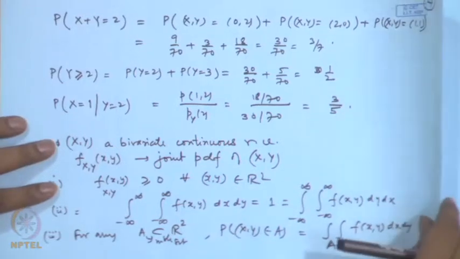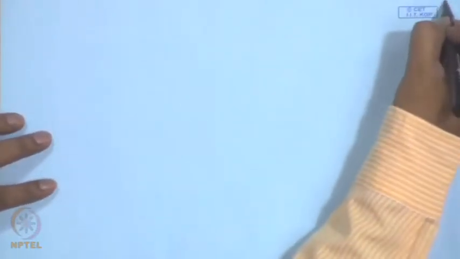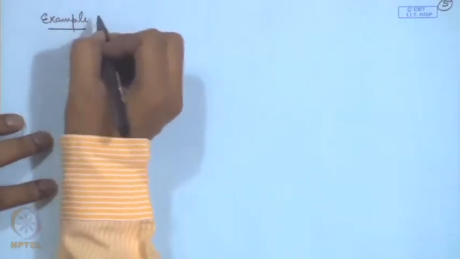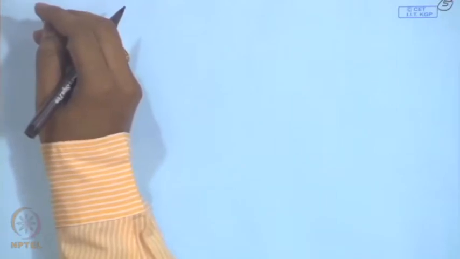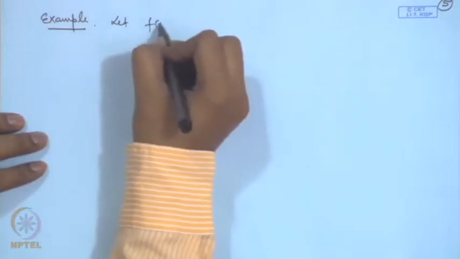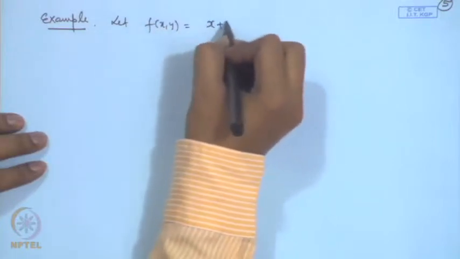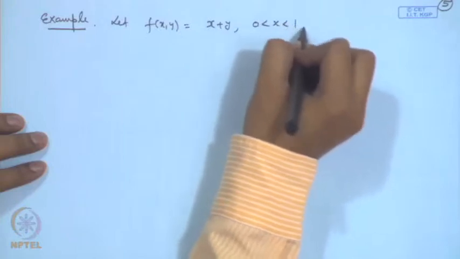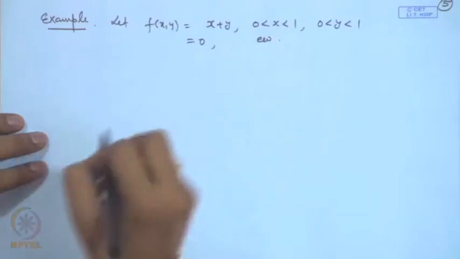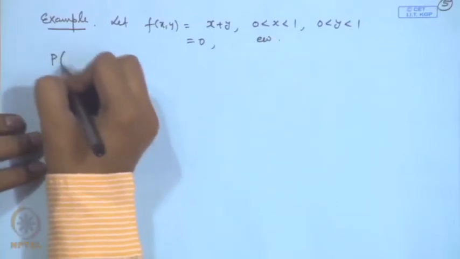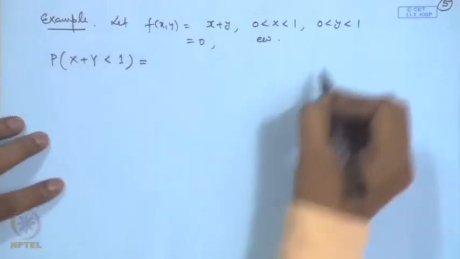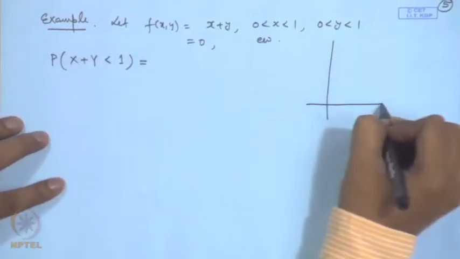Let me explain through one example. Let us consider, say, f(x, y) is equal to x plus y for x between 0 to 1, y between 0 to 1. Suppose I want to calculate the probability of x plus y less than 1. Then let us determine the region in the 2-dimensional space.